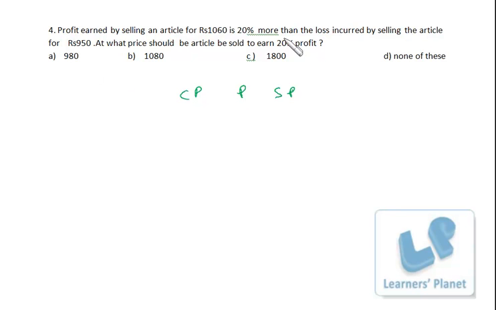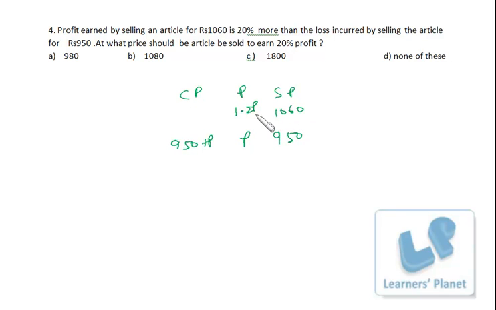Okay, now in this case, just read this sentence. 20% more than loss incurred by selling the article for rupees 950, right? So this is rupees 950 selling price. In the second case, I assume loss to be P, so cost price must be 950 plus P, right? In this case, selling price is 1060. Profit is 20% more than loss incurred by. Here it is profit, here it is loss. But this profit is 20% more than the loss. So if it is P, it must be 1.2 P, right?